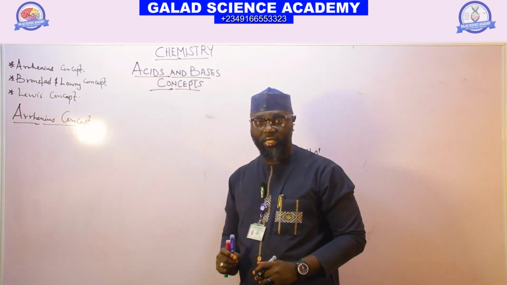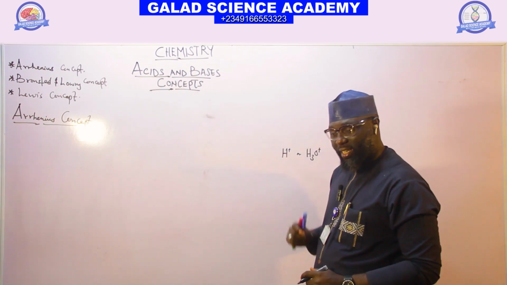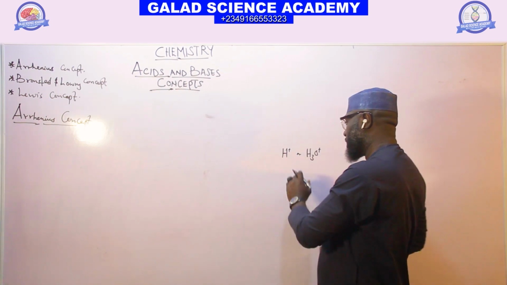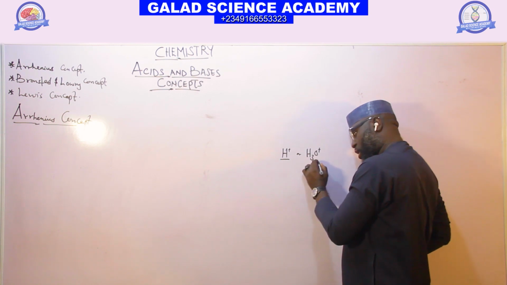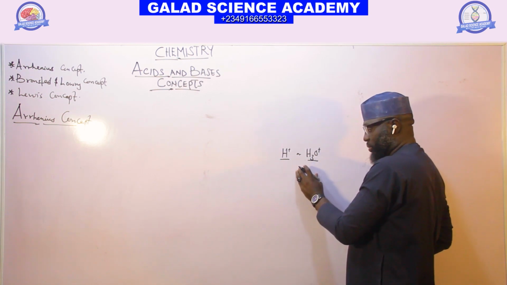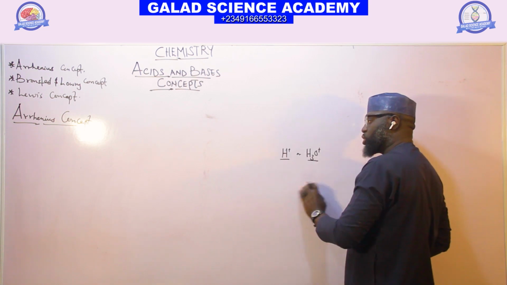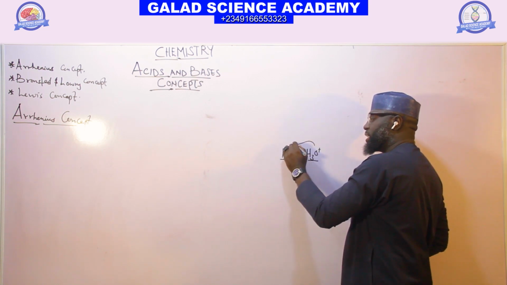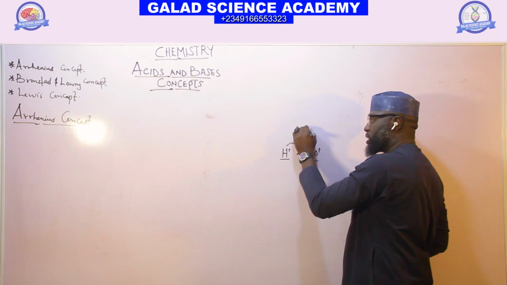Any substance that dissolves in water and gives hydrogen ion as the only positive ion in solution is called an acid.